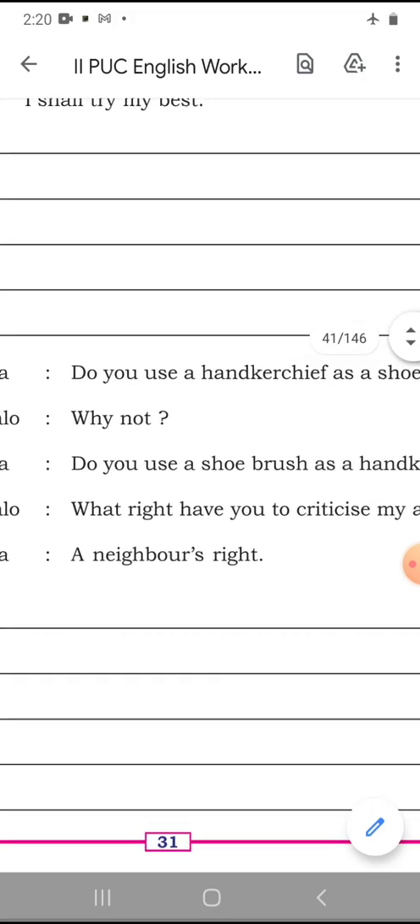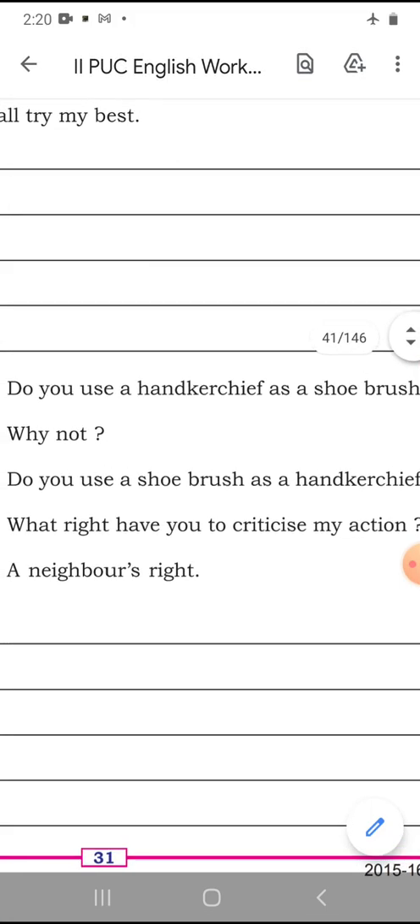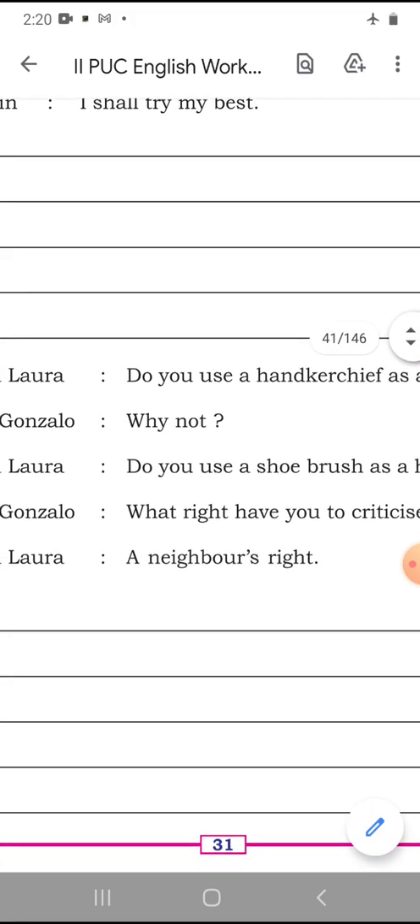Gonzalo, what right have you to criticize my action? Laura, a neighbor's right. So five sentences have been given. Now you have to change the same into indirect speech.